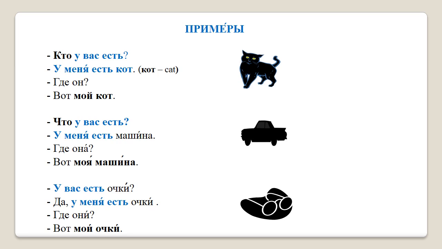Кто у вас есть? У меня есть кот. Где он? Вот мой кот. Who do you have? I have a cat. Where is it? Here's my cat.